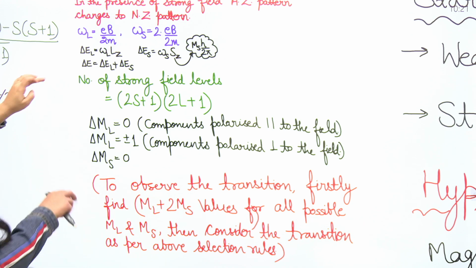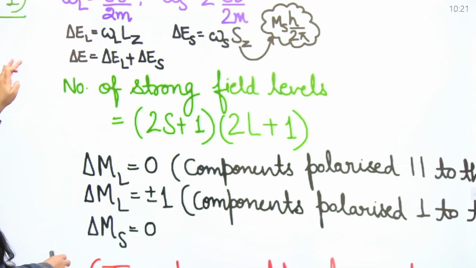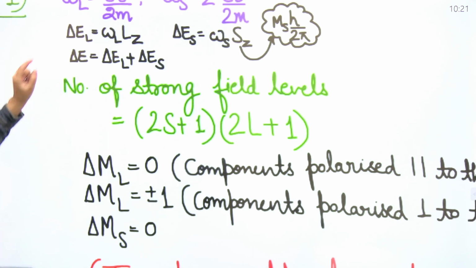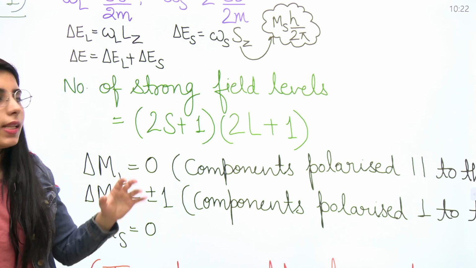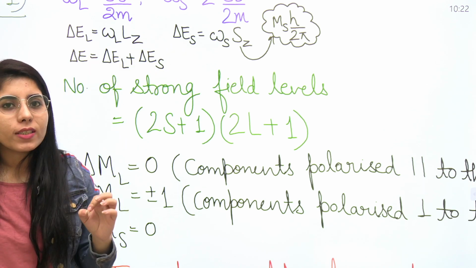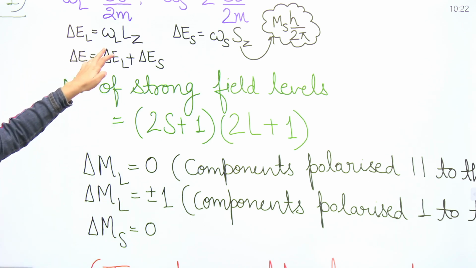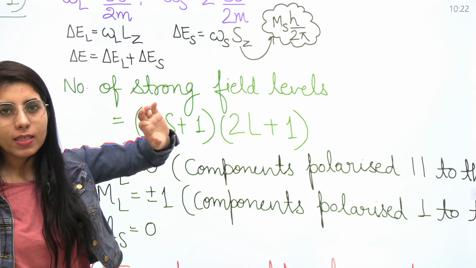After knowing the expressions for omega L and omega S, we have the expressions for the interaction energy, delta E L, corresponding to L and corresponding to S. The formula remains the same in all cases. Here you just take the product of omega L with Lz, and here omega S with Sz.